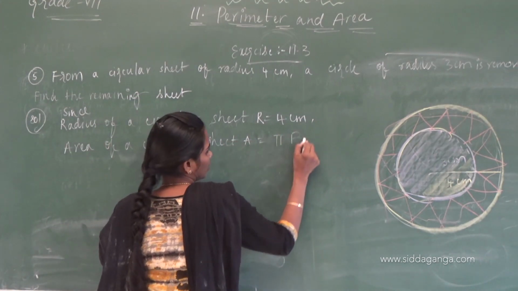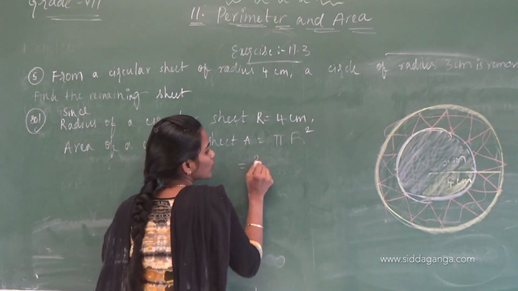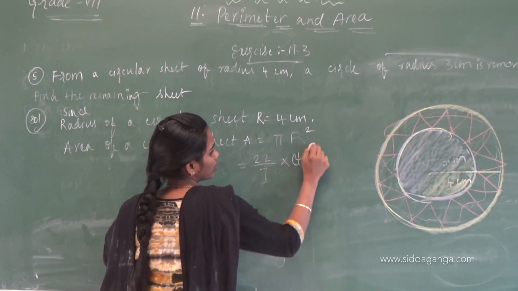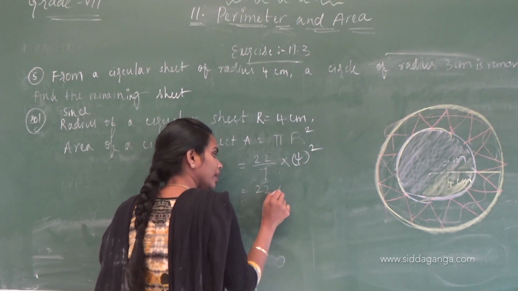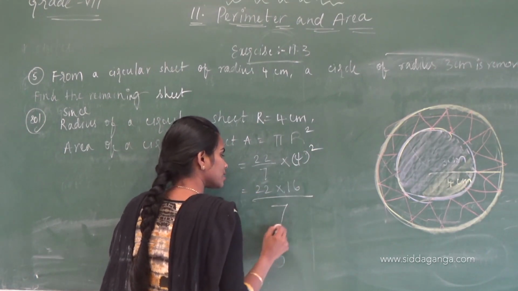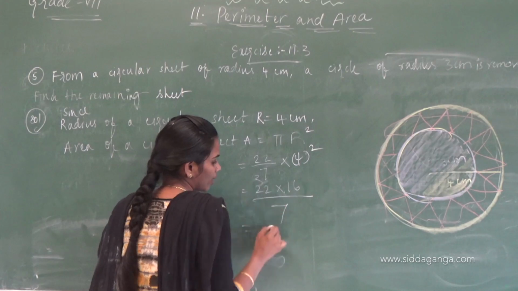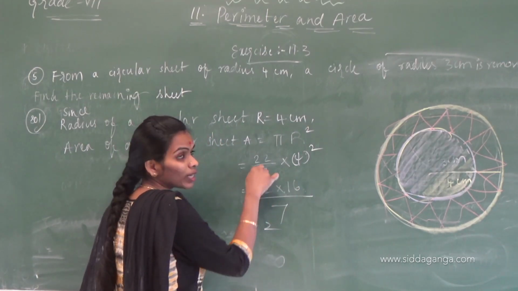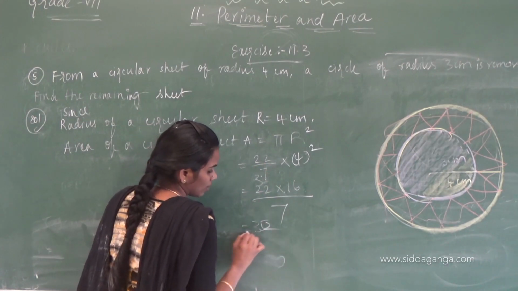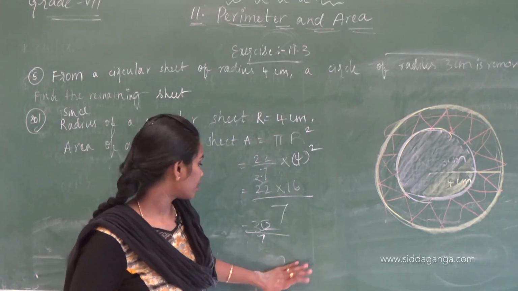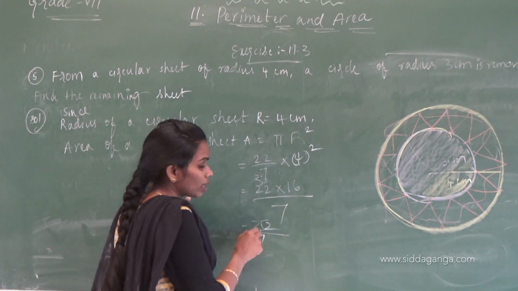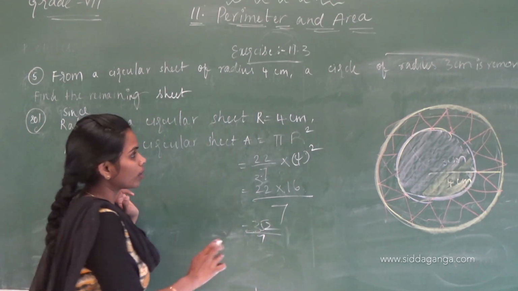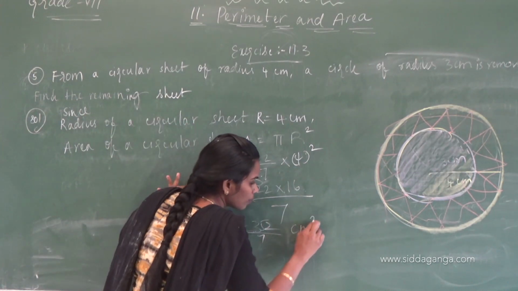Pi R square, 22 by 7 into 4 whole square. 4 whole square is 16, so 22 into 16 by 7. 16 twos are 32, plus 3, so 352 by 7. Let it be in fractional form, then the calculation will be easy.